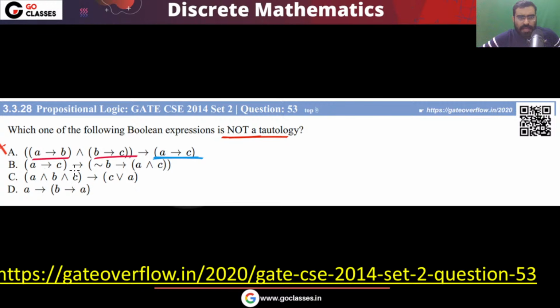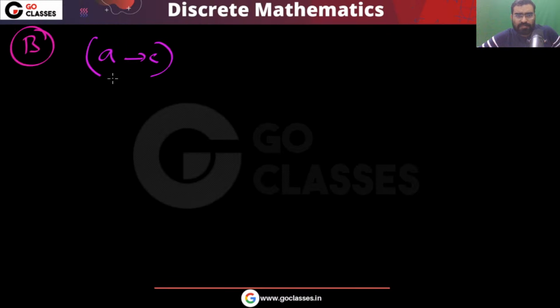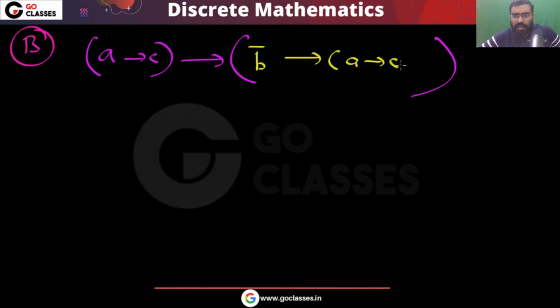Option B is A implies C, which implies negation B implies A and C. So what this question is saying is that A implies C implies negation B implies A and C. For this question, you can do the simplification, or you can do it by cases.